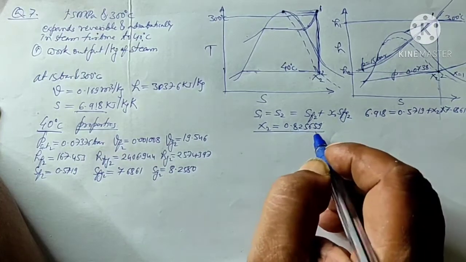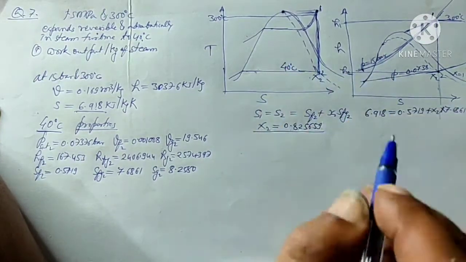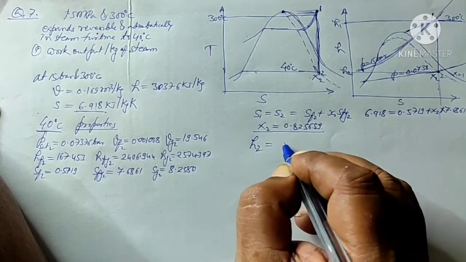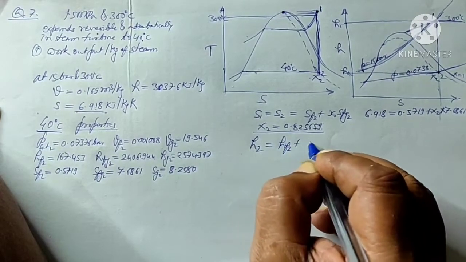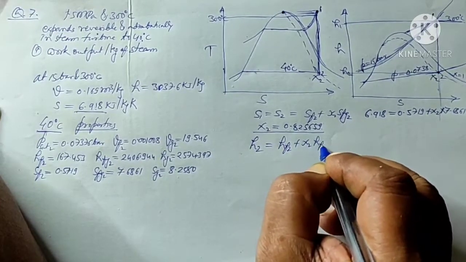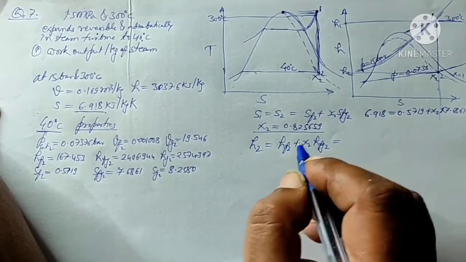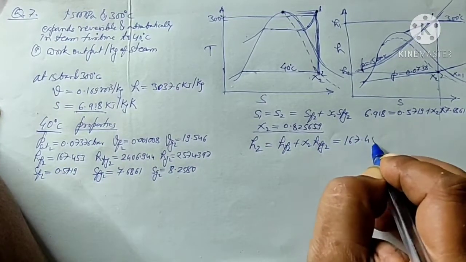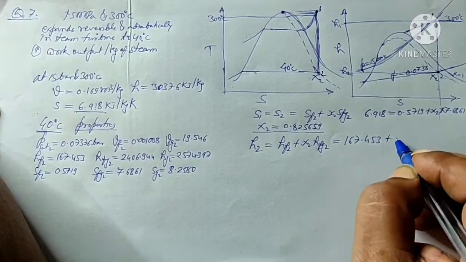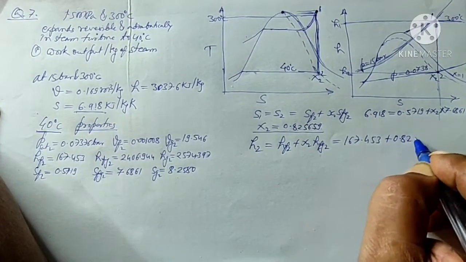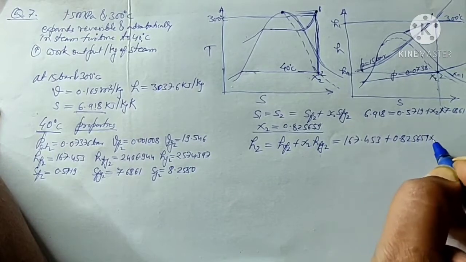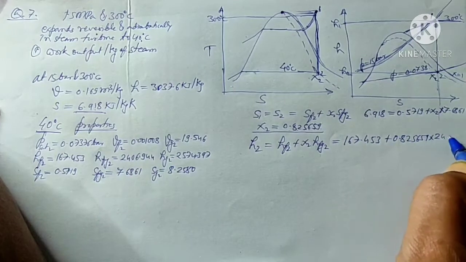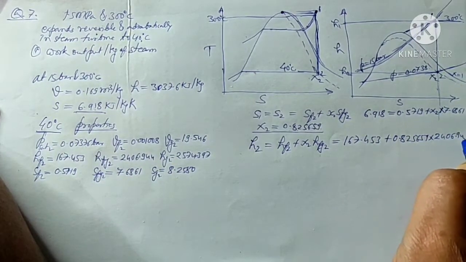So you will come to know that the value of x2 is equal to 0.825659. Okay. Now from the steam table that we are using at present, the enthalpy at point 2 will be equal to Hf2 plus x2 into Hfg2. So the value of Hf2 is 167.453 plus x2, which we calculated as 0.825659, multiplied by Hfg2, which is 2406.944.